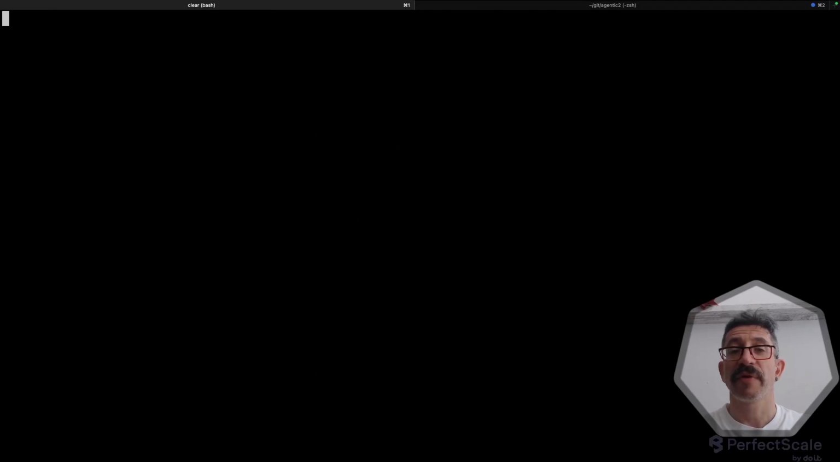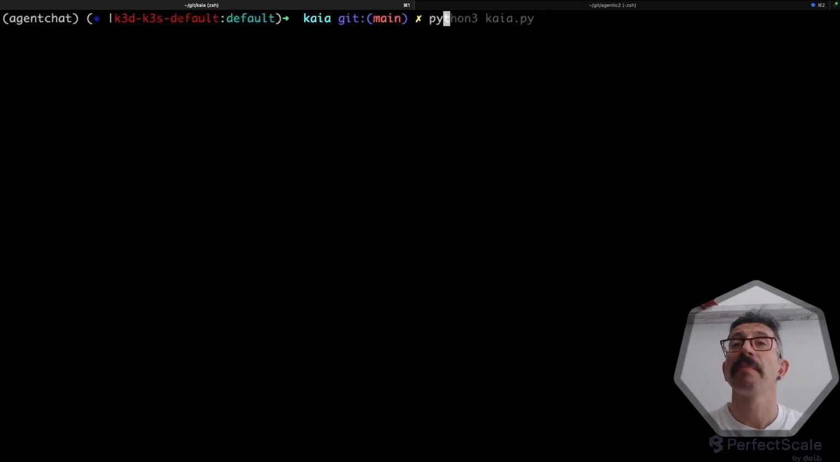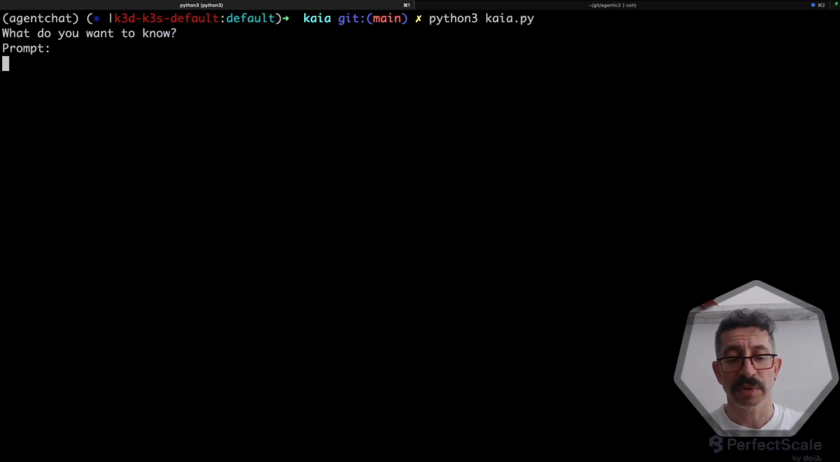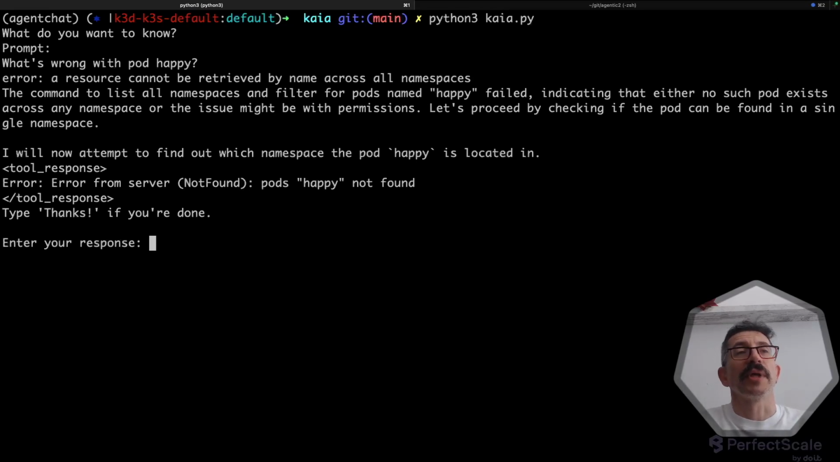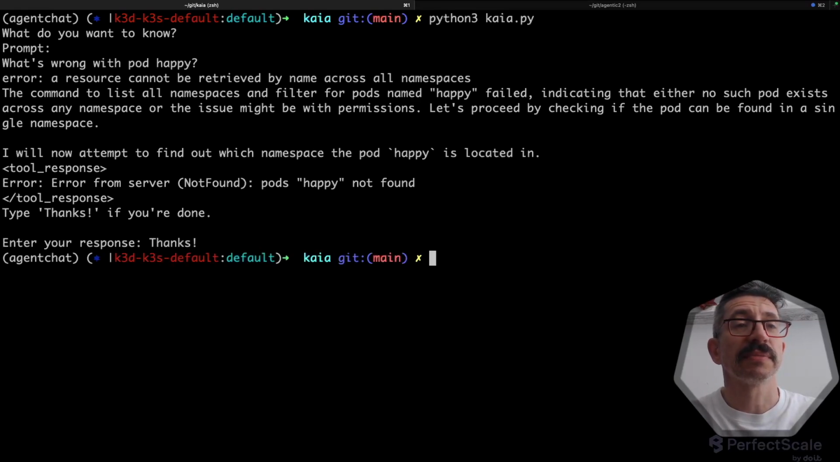So we'll fire up Kaia by running python3 kaia.py, and it will ask us what we want to know, and we will ask it what's wrong with pod happy. Why is it not happy? And of course Kaia will go and check, and after a number of seconds, we can see it tries to find the pod with name happy in all namespaces. Okay, so the first attempt doesn't work. We'll say thanks and exit.